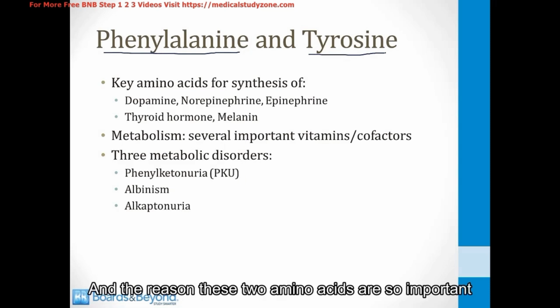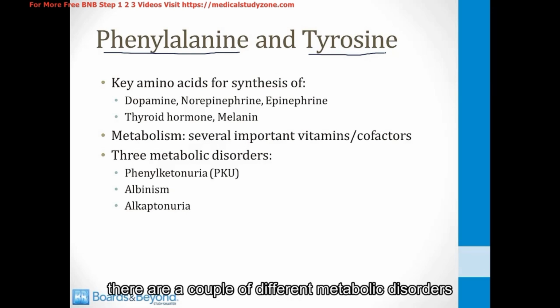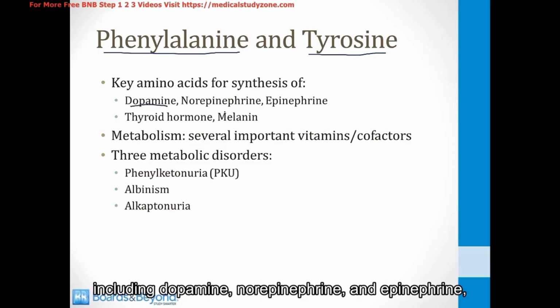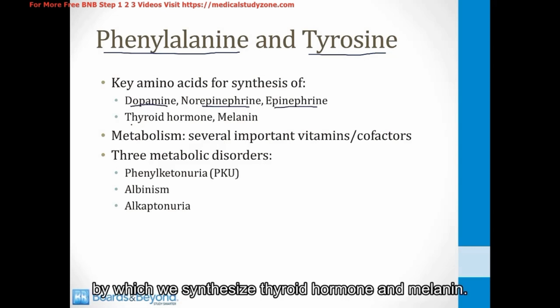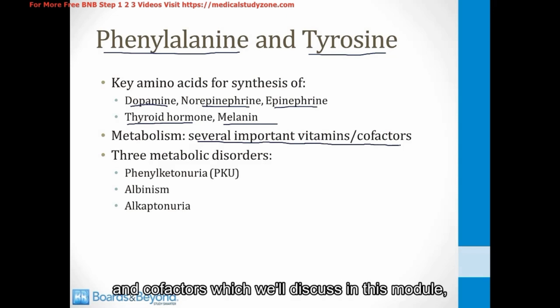The reason these two amino acids are so important is because they're involved in several different metabolic pathways. And in addition, there are a couple of different metabolic disorders that result from deficient metabolism of phenylalanine and tyrosine. So these are important amino acids for the synthesis of several neurotransmitters, including dopamine, norepinephrine, and epinephrine. They're also used in the pathway by which we synthesize thyroid hormone and melanin. Their metabolism involves several important vitamins and cofactors, which we'll discuss in this module.